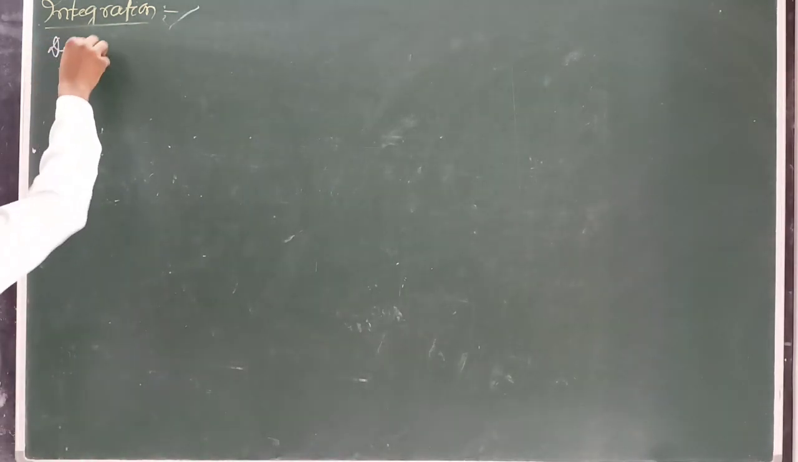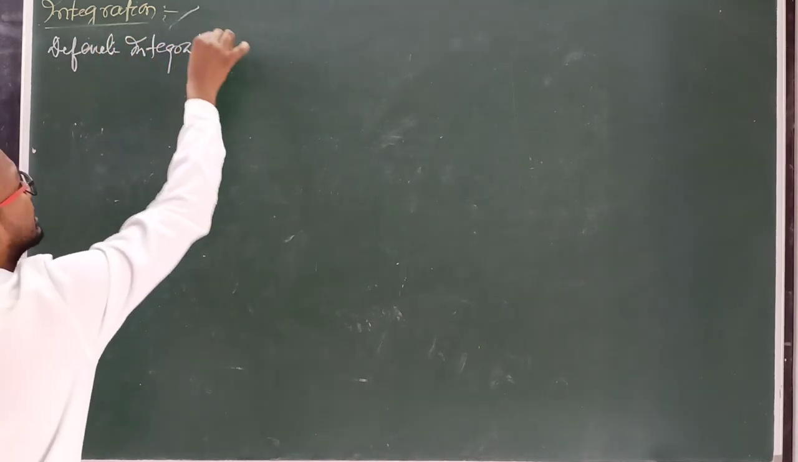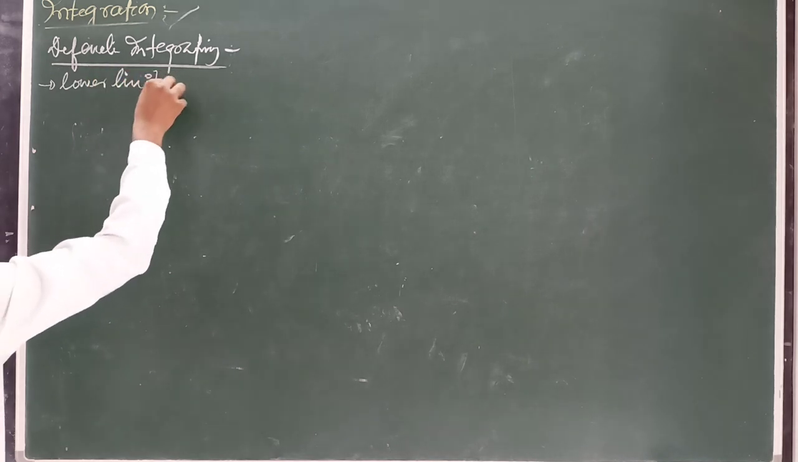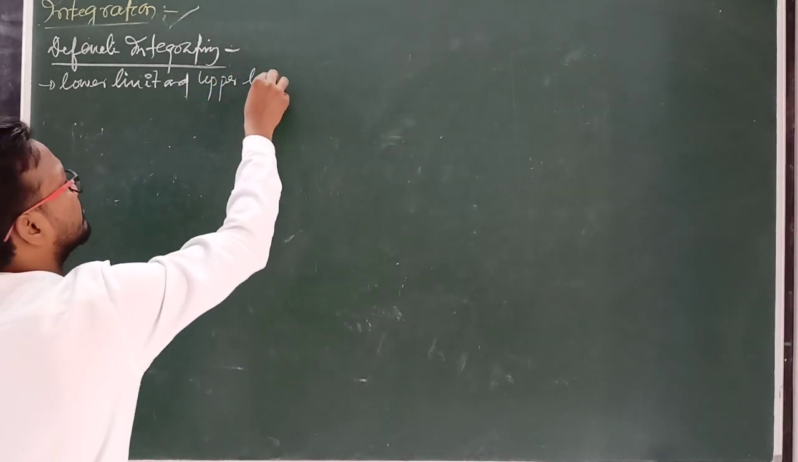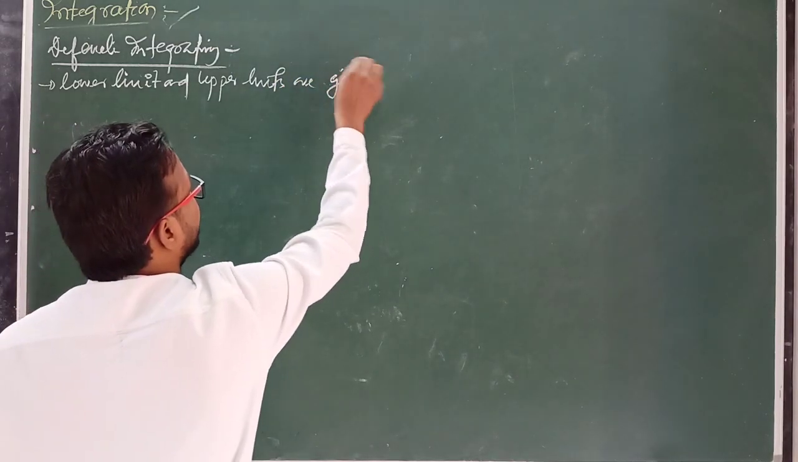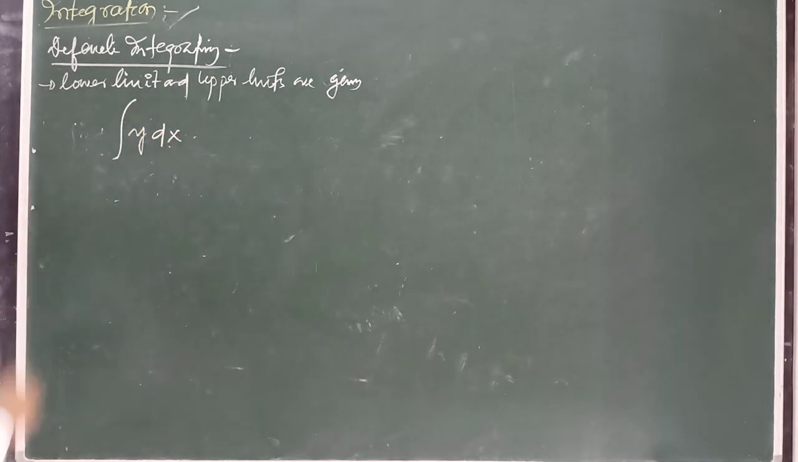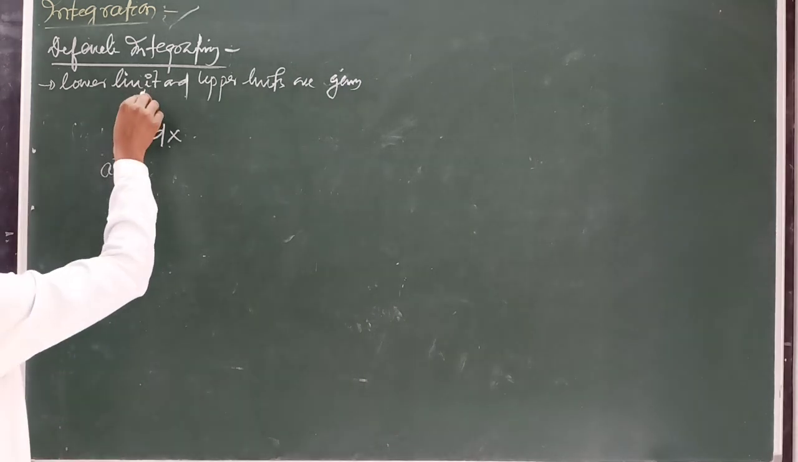Next, definite integration. Definite integration means a lower limit and an upper limit are given to you. Suppose there is a relation y dx, and this is integration, but here one limit is given, a, and another limit is given here, b.